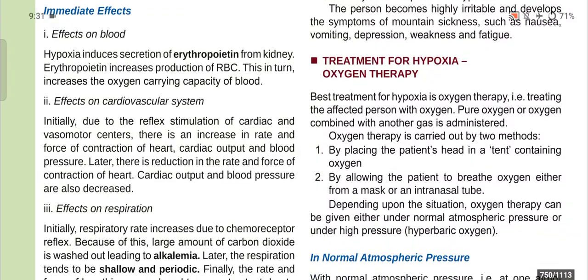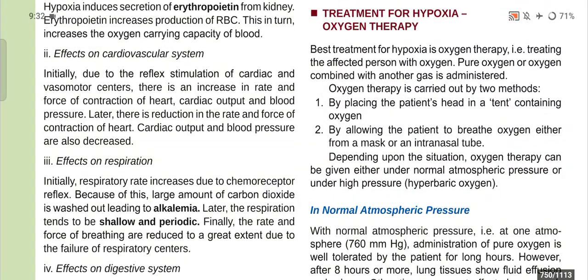Now, treatment of hypoxia, which is oxygen therapy. The best treatment for hypoxia is oxygen therapy. The affected person is treated with oxygen, either pure oxygen or oxygen combined with another gas. Oxygen therapy is carried out by two methods. One is by placing the patient's head in a tent containing oxygen, and the other by allowing the patient to breathe oxygen either from a mask or an intranasal tube.